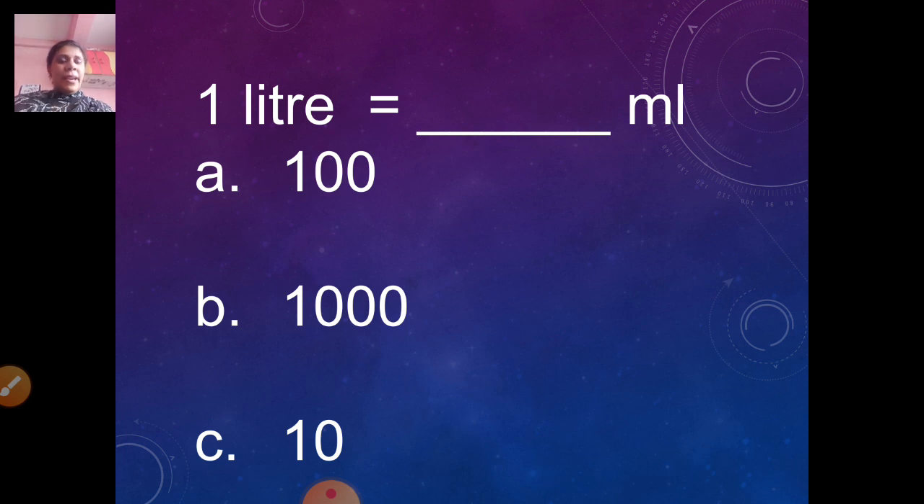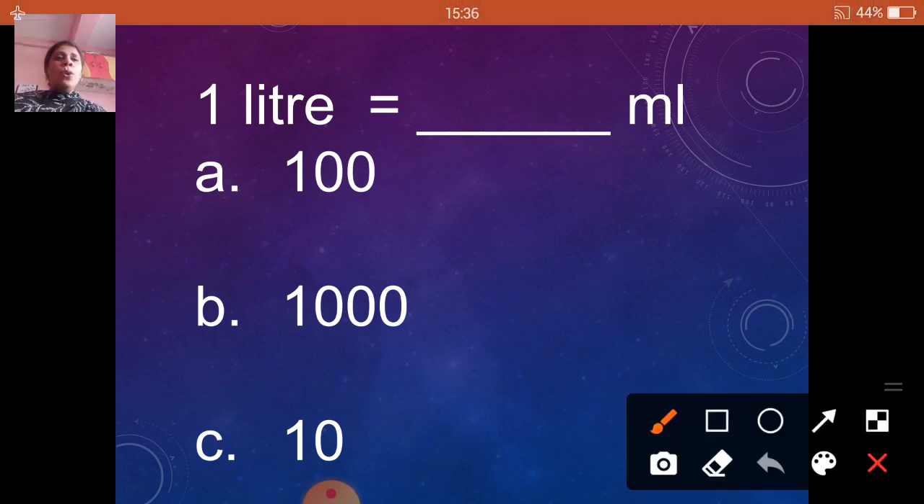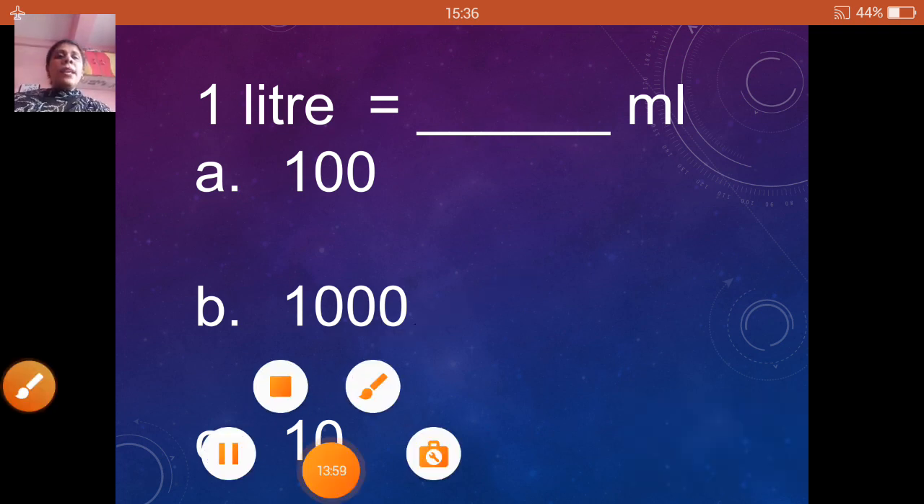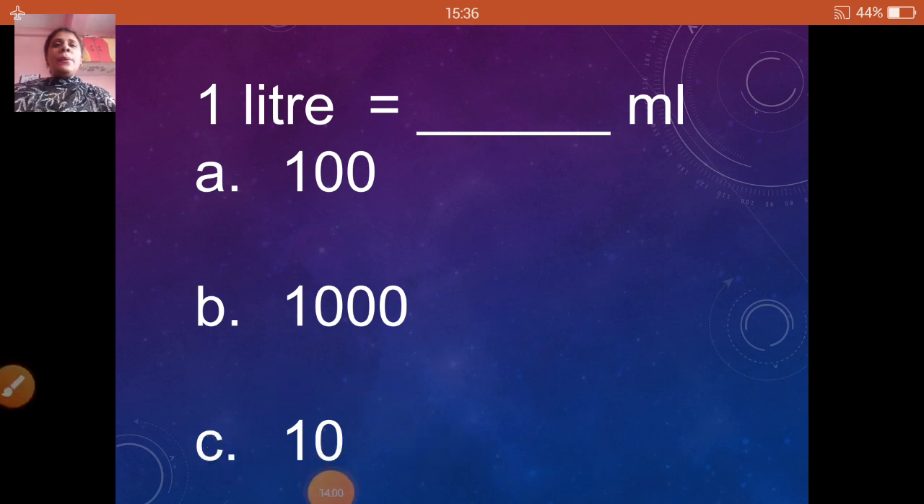1 liter is equal to how many ml? 100 ml? No. Then 1000 ml? Yes, correct. 1 liter is equal to 1000 ml. Repeat children. 1 liter is equal to 1000 ml.